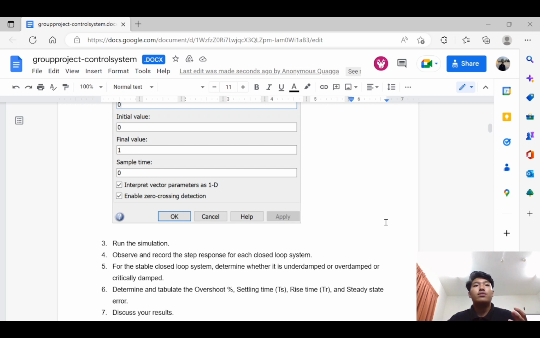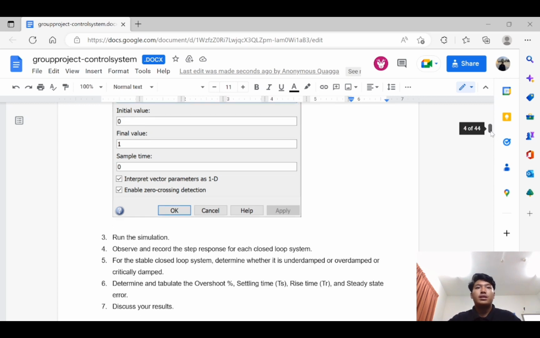The fifth, for the stable closed loop system, determine whether it's underdamped, overdamped, or critically damped. Number 6 is tabulate the overshoot, settling time, rise time, and steady state error. And the 7th, discuss your result.